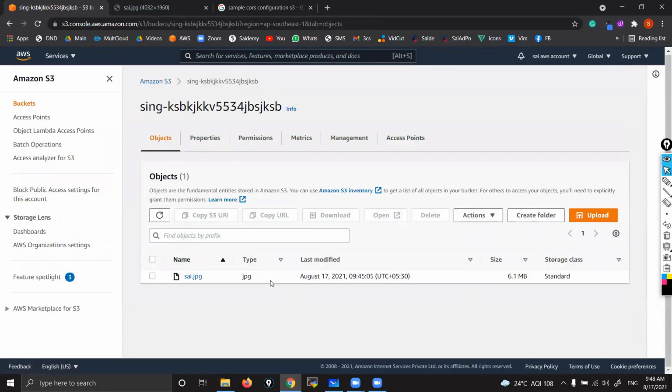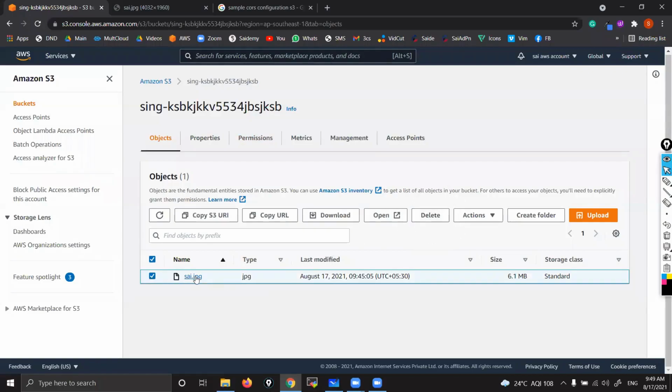So what we'll do in tomorrow's class, we'll see all these things one by one practically. Okay. So how to enable versioning and all, how to enable static website hosting, all those things practically we are going to see one by one. Okay, whatever I have shown you in my PPT. Okay. Yeah. So that's it. And after finishing work, what you do, select this bucket and delete.